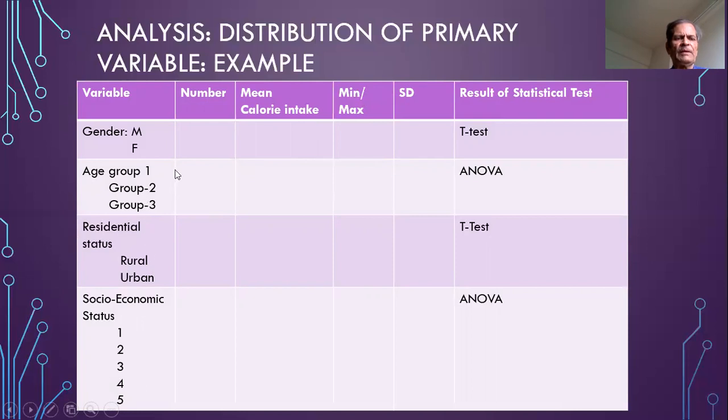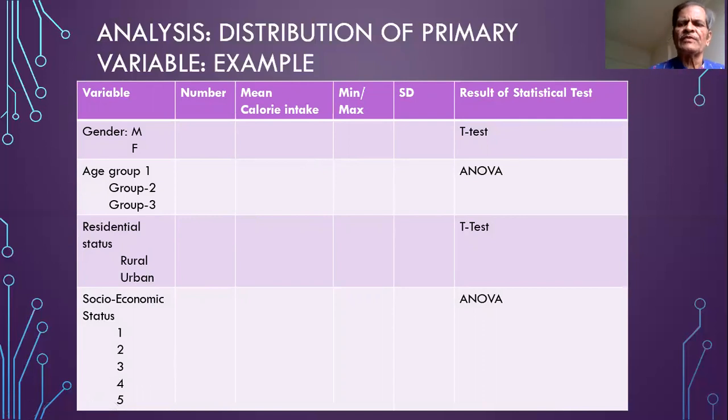So what was the number in age group 1, age group 2 and age group 3? Let us presume that there are 3 age groups. What was the number in each age group? What was the mean? What was the minimum and maximum value? And what was the standard deviation? This is repeated for other secondary variables. Then the result of the statistical test.